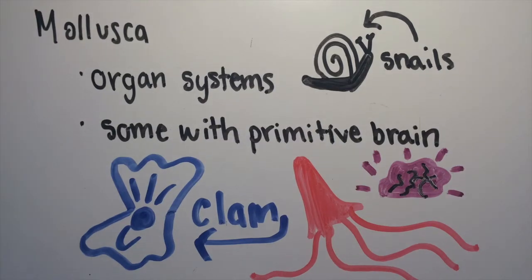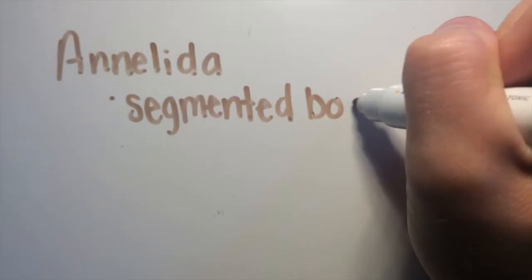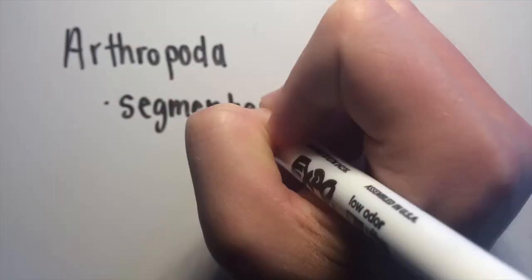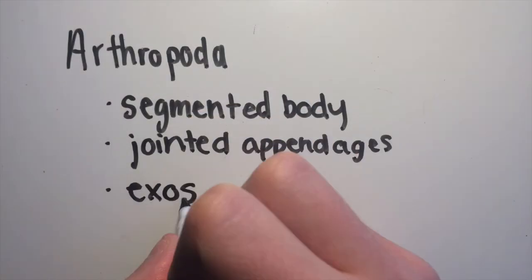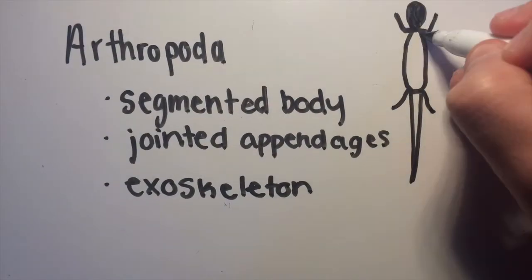Next we have Annelida. Annelida includes animals such as earthworms, leeches, and marine worms, and have segmented bodies and primitive brains. Next we have Arthropoda, the largest phylum of invertebrates, which includes insects, spiders, crustaceans, and centipedes.